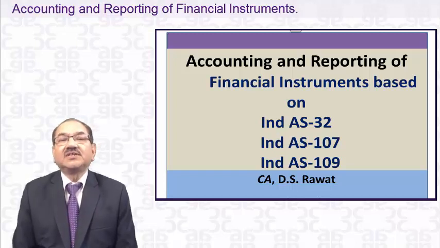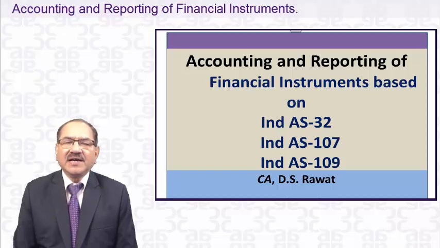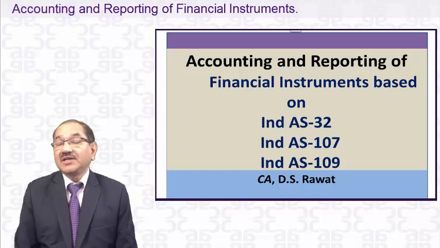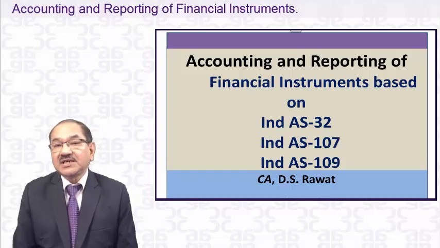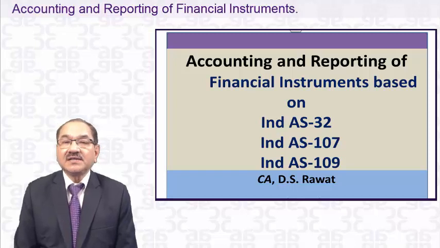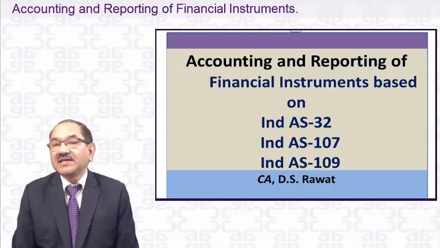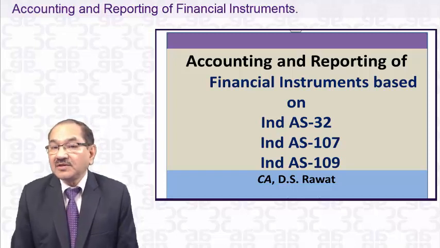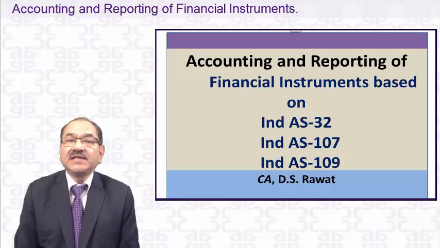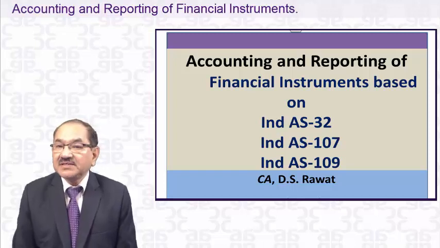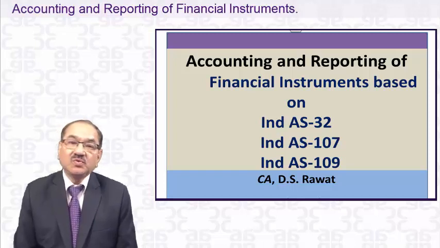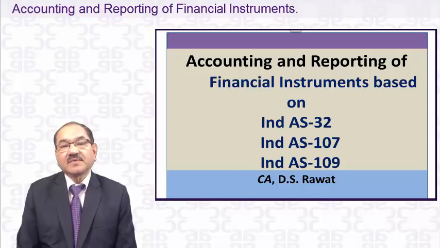Because those AS 30, 31, 32 were not notified by the government, and now the new Ind AS has come, and they have slightly different treatment of the financial instruments. Therefore, the Institute of Chartered Accountants thought that we should update this chapter of accounting and reporting of financial instruments. So now this chapter has been updated by the ICAI based on Ind AS 32, 107 and 109.